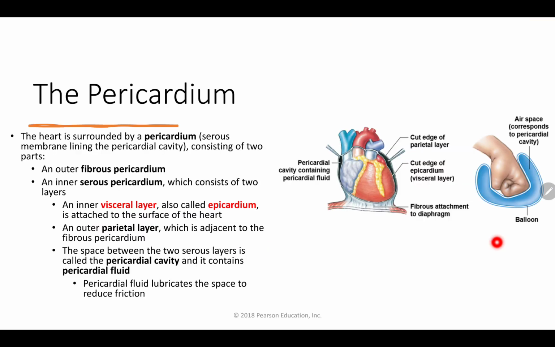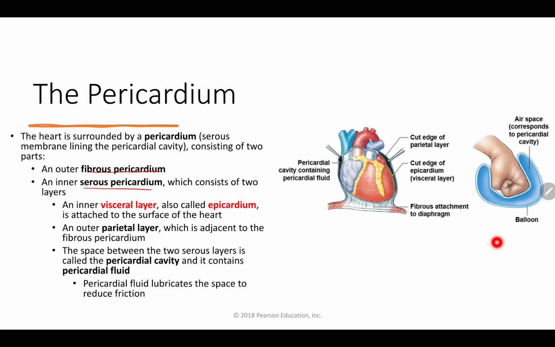So when we're looking at the outside of the heart, the pericardium, the heart is going to be surrounded by a pericardium, that serous membrane lining the pericardial cavity. It's going to consist of 2 parts, though. We're going to have that outer fibrous pericardium, and we're going to have that inner serous pericardium.